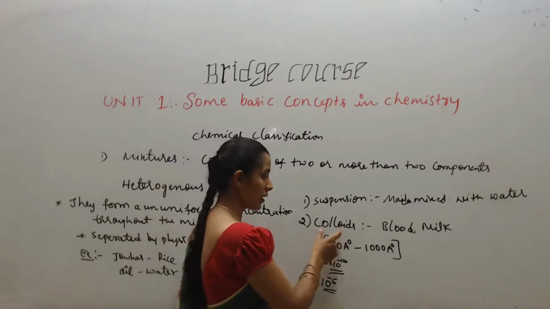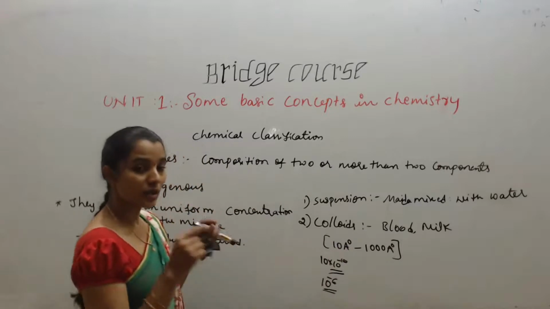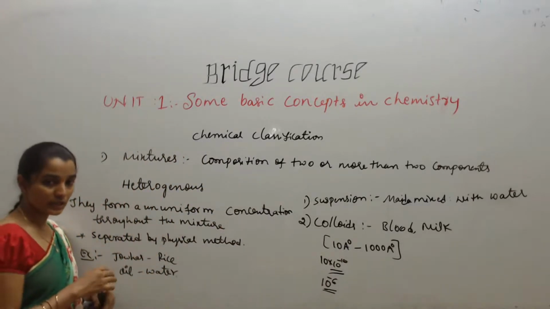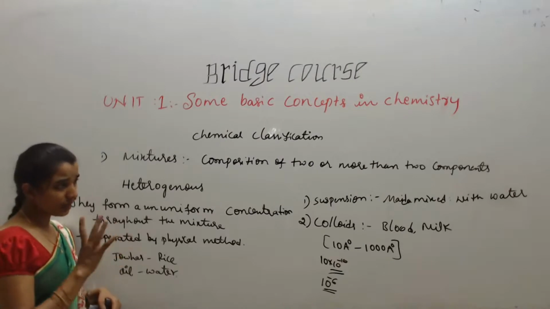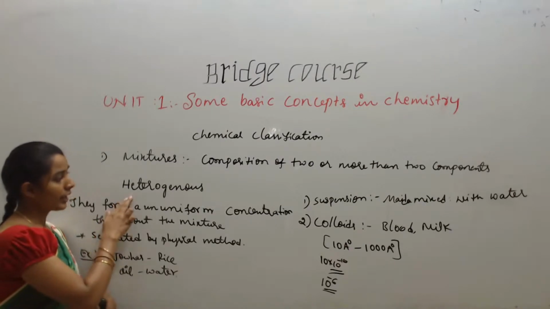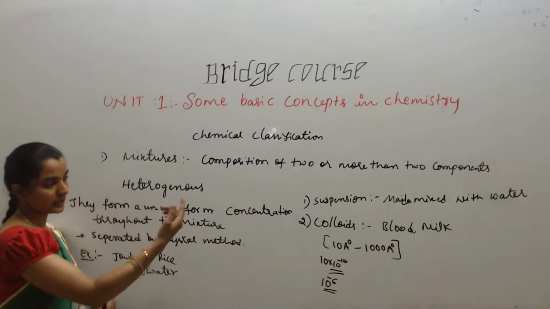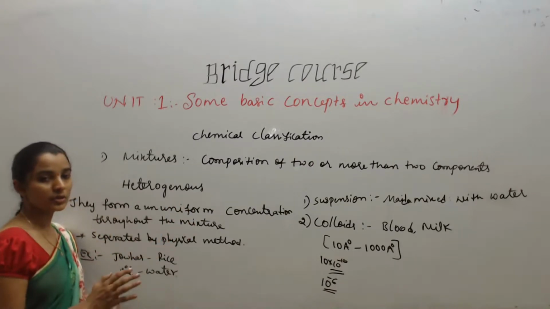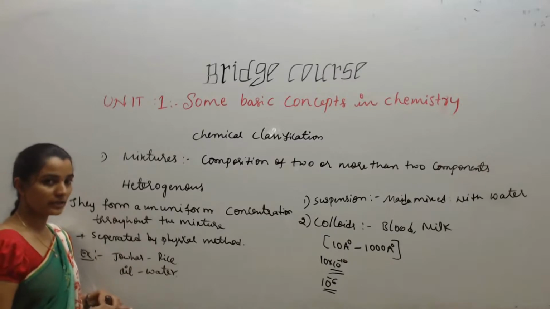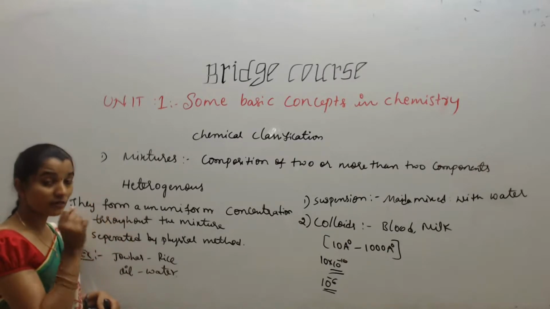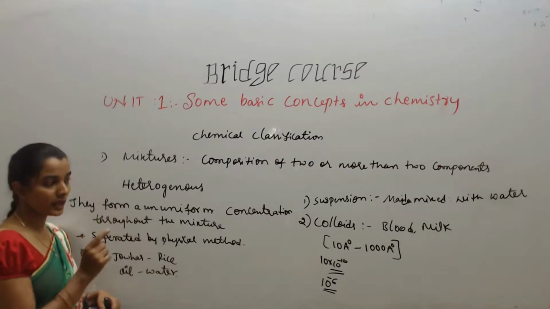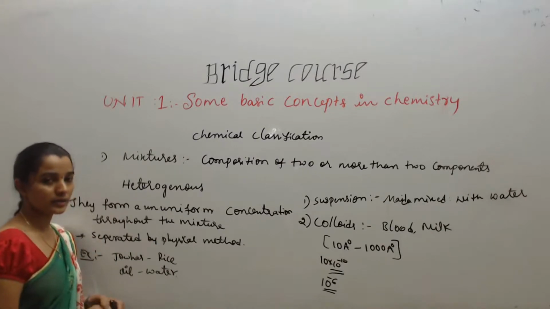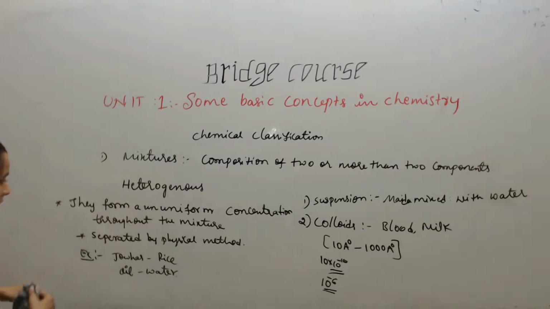So that's why they are called what? Colloids. So they are also heterogeneous mixtures. They never mix up with each other. So these two are examples of heterogeneous mixtures. The types I am telling are suspension and colloid. Suspension and colloid are both heterogeneous only. Solute particles never dissolve in them. But in a suspension, we can see them with our naked eye. In colloids, we cannot see them with our naked eyes. Okay.